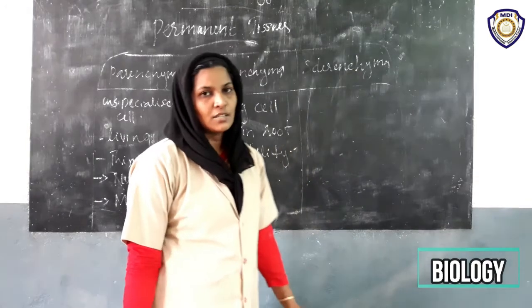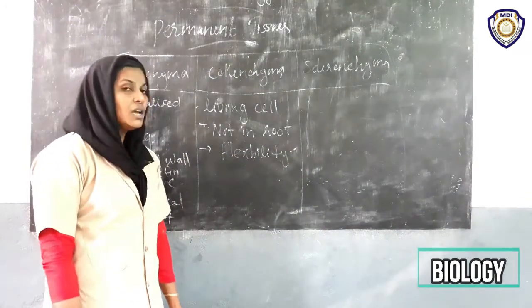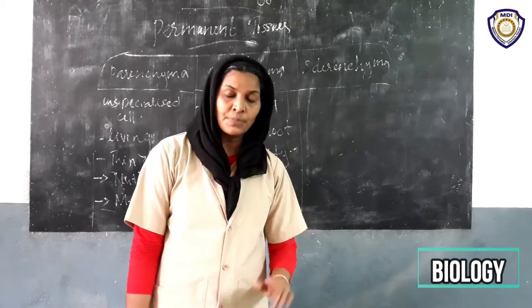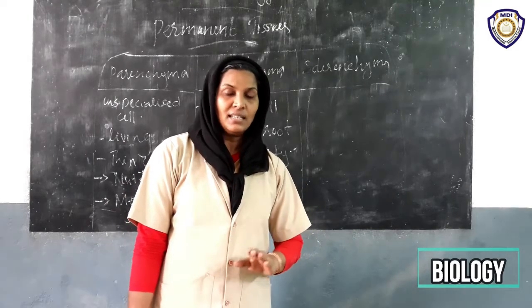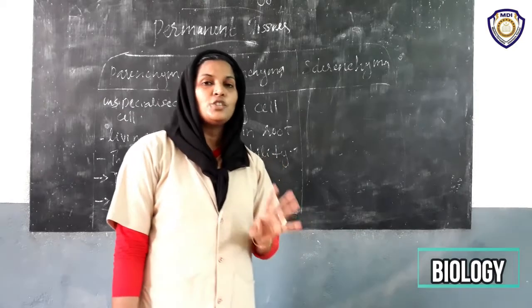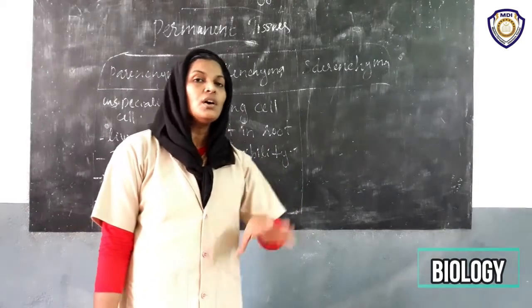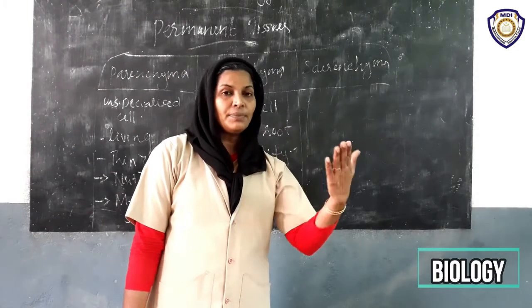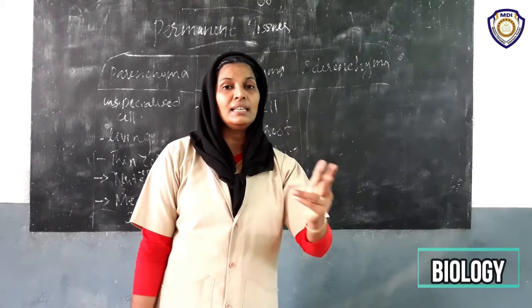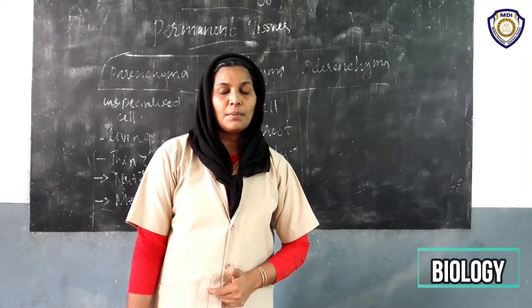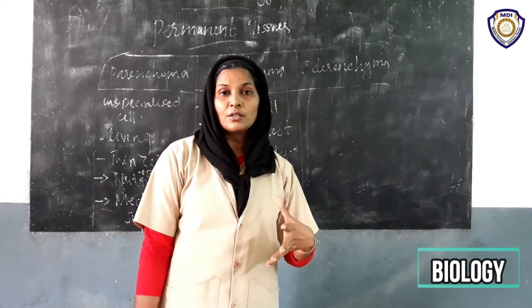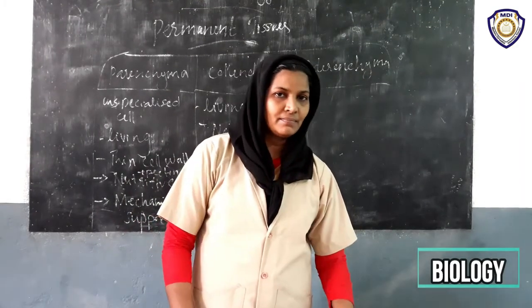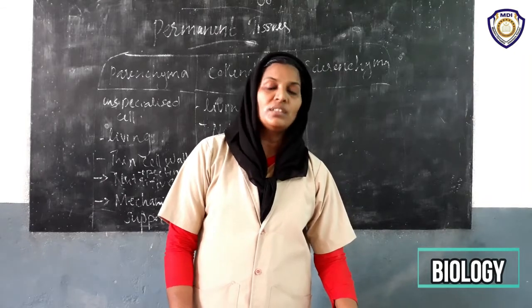The reason is the presence of collenchyma tissue. They are totally absent in the root system, but they are well present and well developed in the shoot system. That means in the leaf and in the stem. That is why the stem and leaves are so flexible in nature. Are you clear? We can bend the shoot part of the plant without breaking. Are you clear?